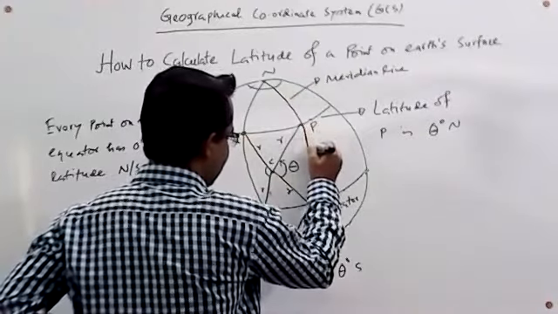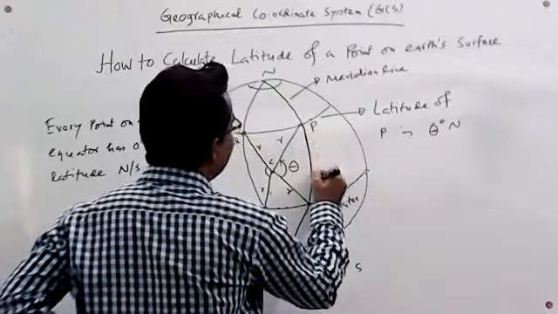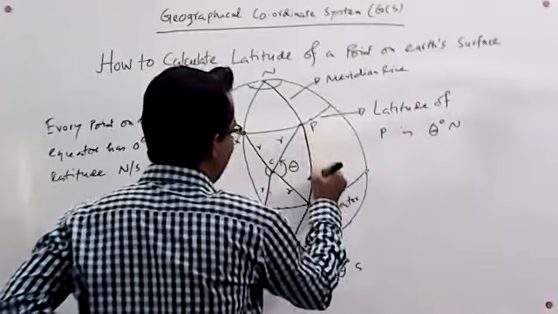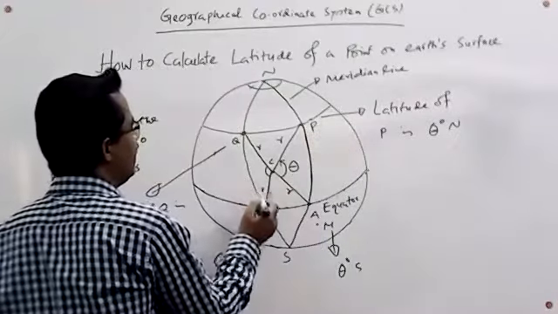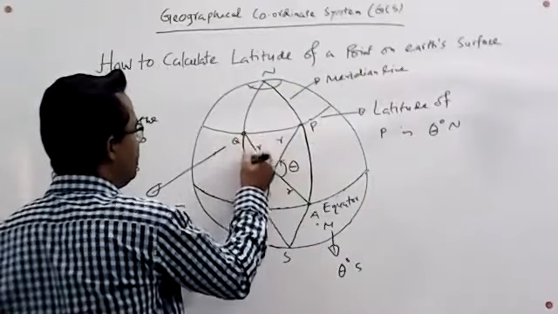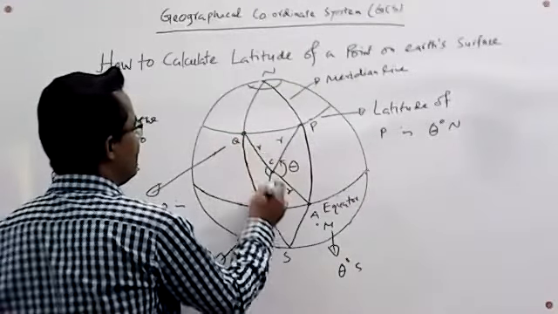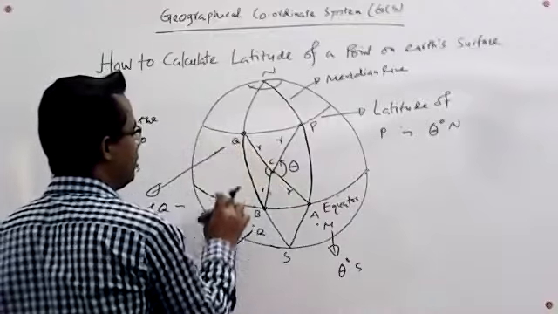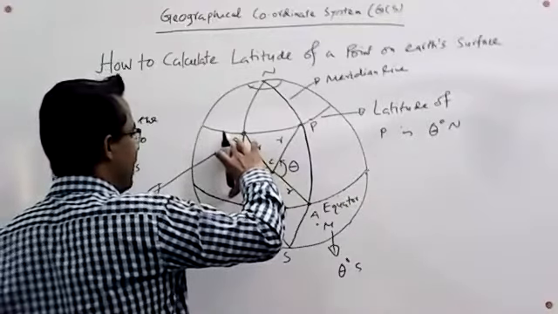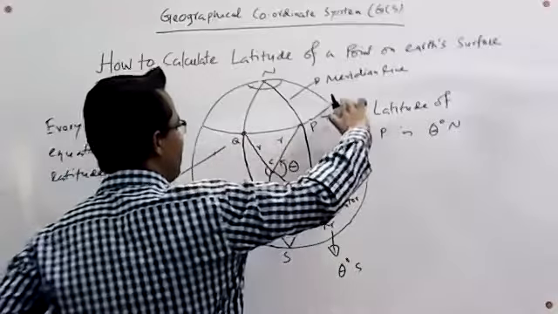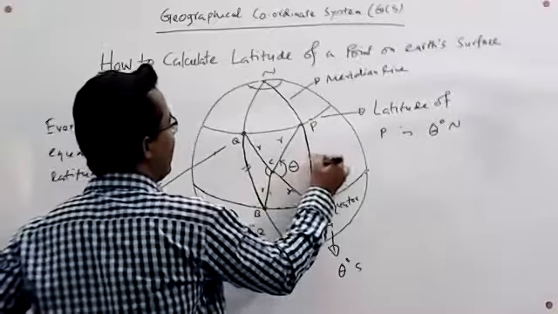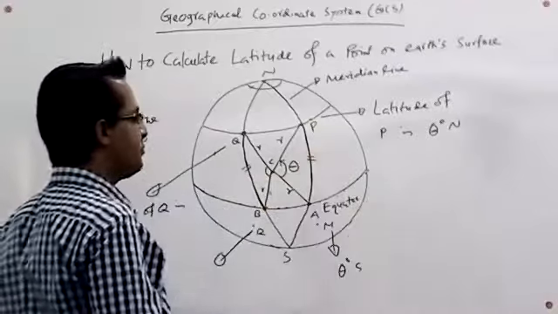The distance between these parallel lines is represented by this arc, and the distance between these two parallel lines is also represented by QB. Since this line is parallel to this, the height is the same everywhere. So we can say that this arc and this arc are the same.